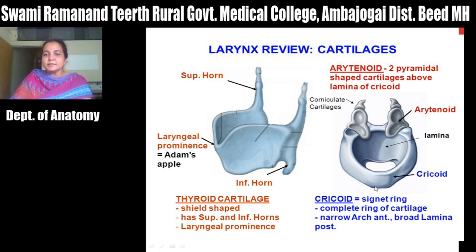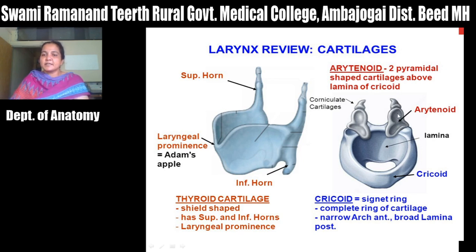Then next is the cricoid cartilage. Anteriorly ring is there, posteriorly lamina is there, and it articulates with the arytenoid cartilage. This lamina and this anterior arch of the cricoid cartilage, a signet ring shaped cartilage. Then these are the arytenoid cartilages. It has apex, base, vocal process and muscular process.